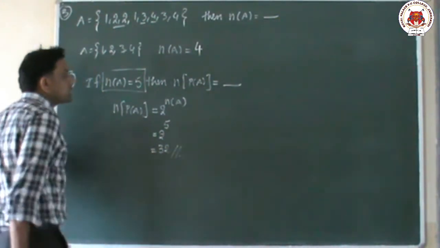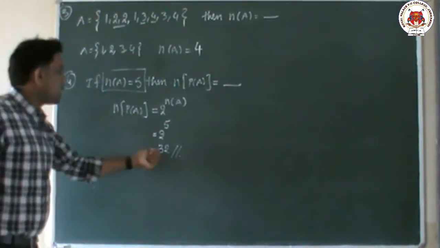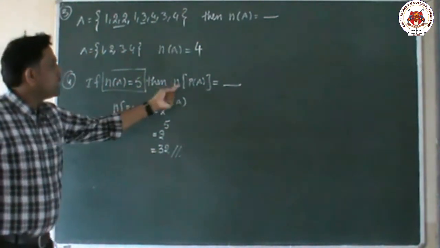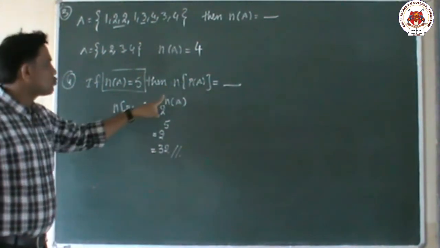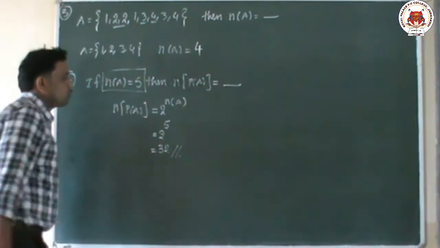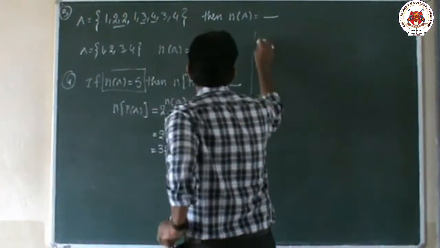2 power 5 value is 32, because if you multiply 2 into 2 into 2 and so on, we will get the answer 32. So if n of A equal to 5, then n of P of A, the formula is 2 power n of A, so 2 power 5 is 32. Now we will go to the next question on this model.